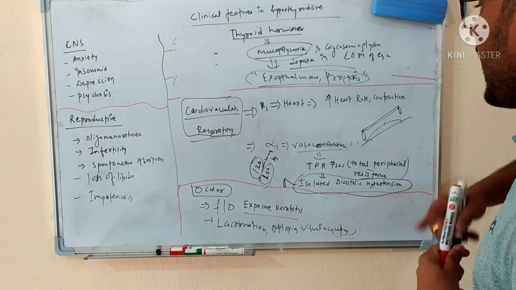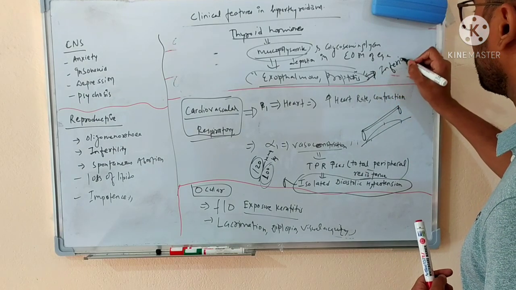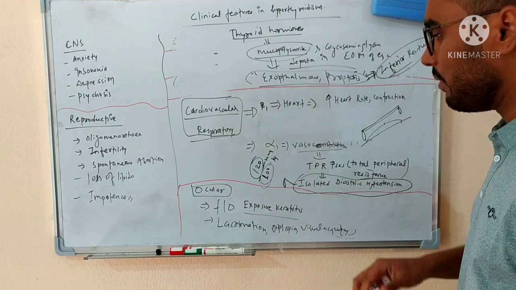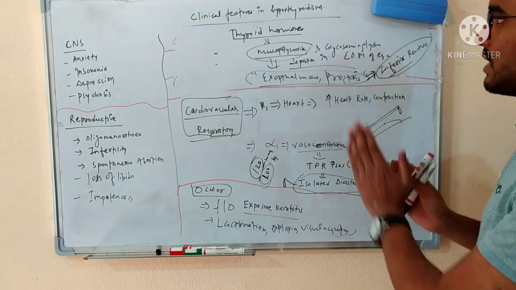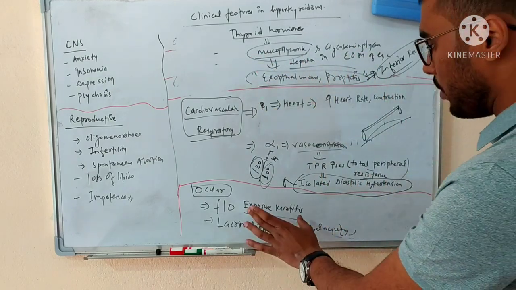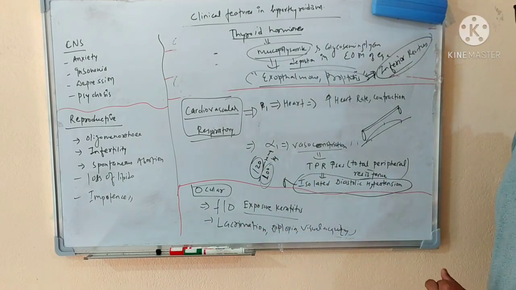And basically in the eye, the most common muscle that is involved is the inferior rectus. So the inferior rectus is the most commonly involved muscle, due to which there will be development of diplopia in the person. So in the hyperthyroidism patient, or we can say in Graves' disease, the eye will have exophthalmos or proptosis. There will be the features of exposure keratitis, that is lacrimation, sandy sensation, gritty sensation, and diplopia and loss of visual acuity.